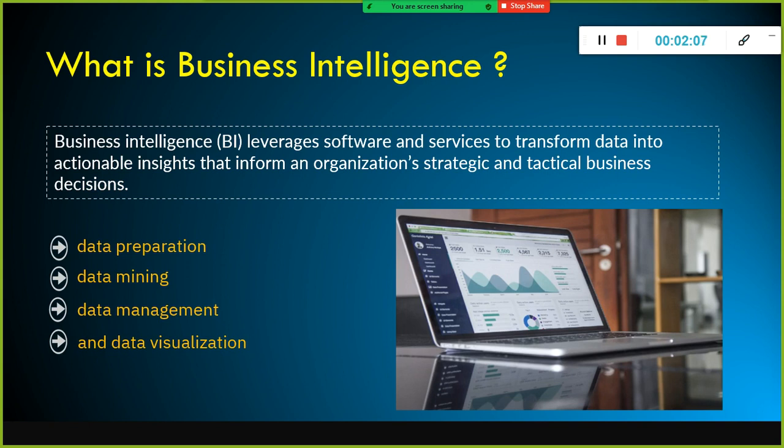Once the data is clean and in the desired format, we generate reports using the tools. You can also use your Excel sheet.